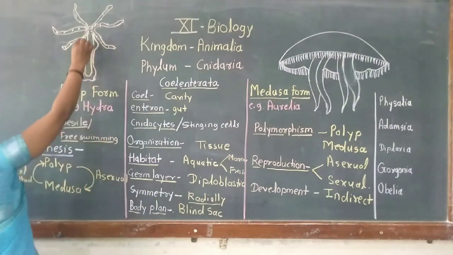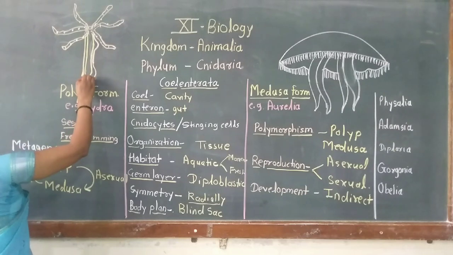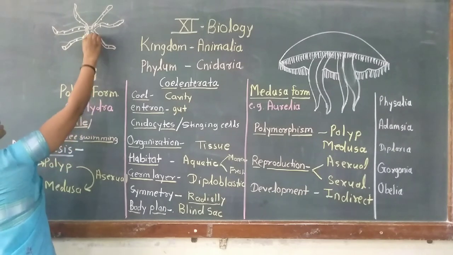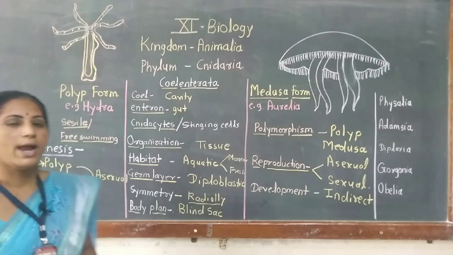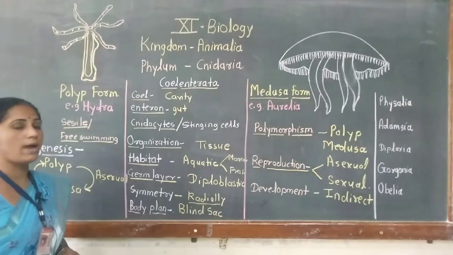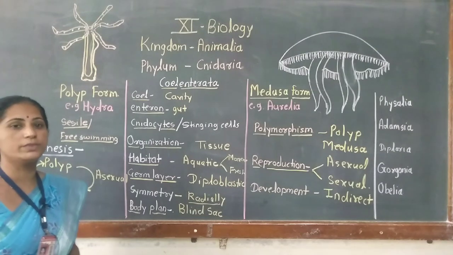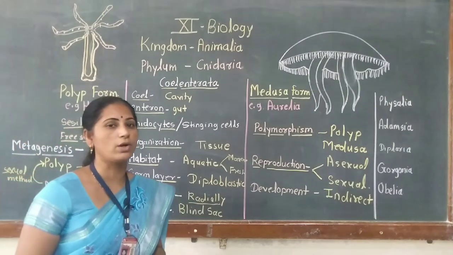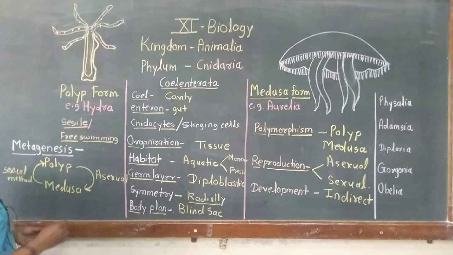These animals are diploblastic. They show the presence of two germ layers. The outer germ layer is ectoderm and the inner germ layer is endoderm. In between ectoderm and endoderm there is a gelatinous mass, and this mass is called mesoglea.